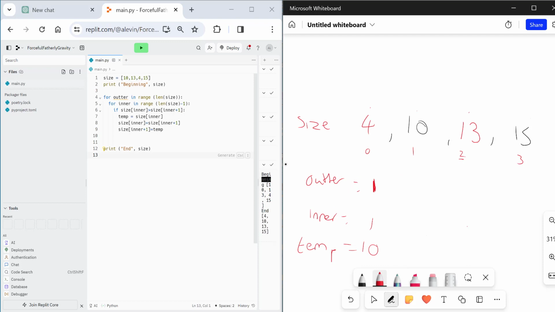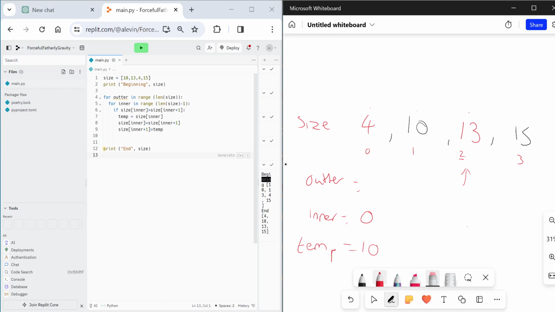So now we're checking position 1 in the array, which is 10, against position inner plus 1, which is actually 2. So 13. 10 versus 13. Does there need to be a swap? No, it doesn't. So inner goes up by 1 again. I'm going to just hold it there for a second. So we've done our iteration, so we checked 13 against 15, doesn't need to, and we're stopped.